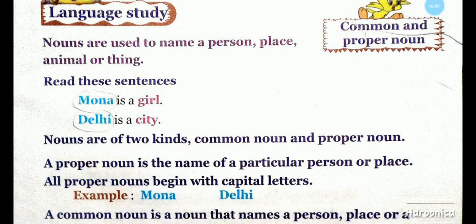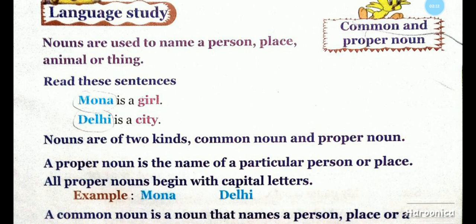Look at the example. Mona. Mona is the name of a girl. So, the first letter of Mona is a big letter. M is a big letter because it is the name of a girl. So, Mona is a proper noun.